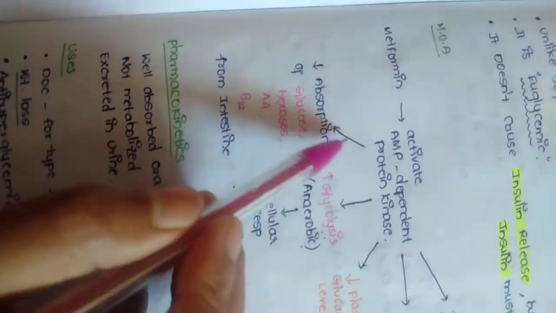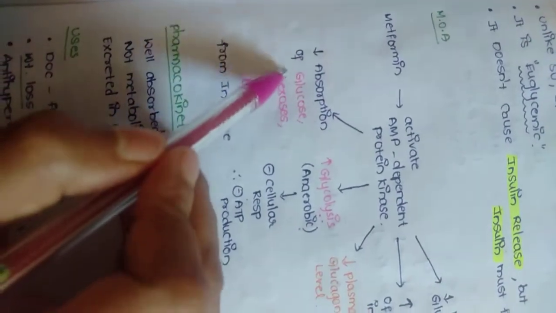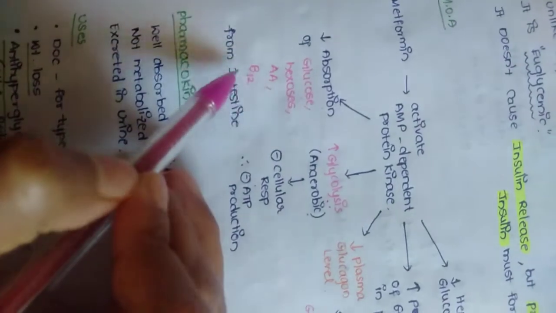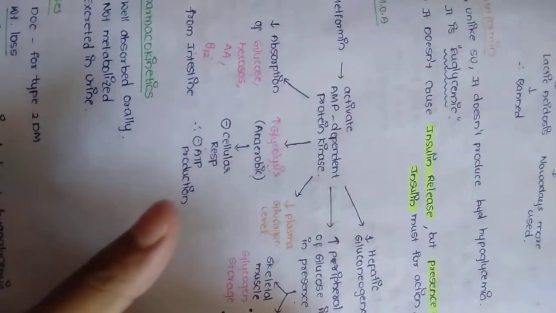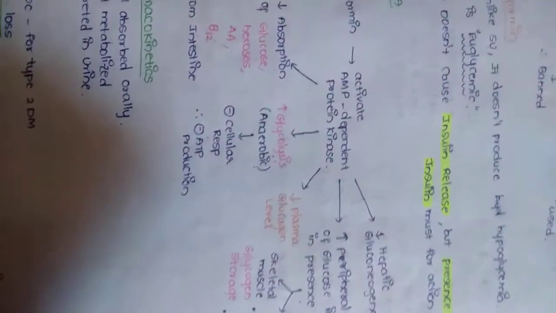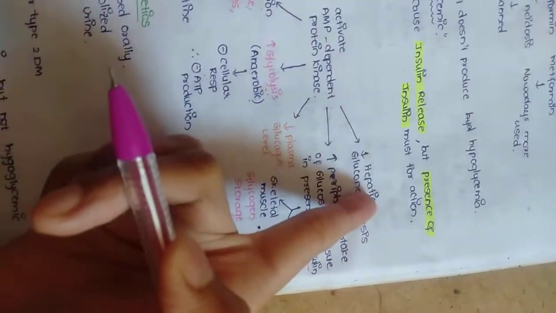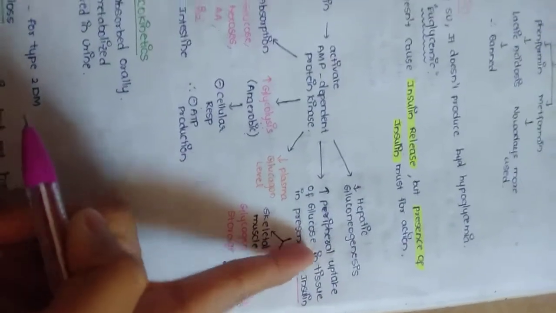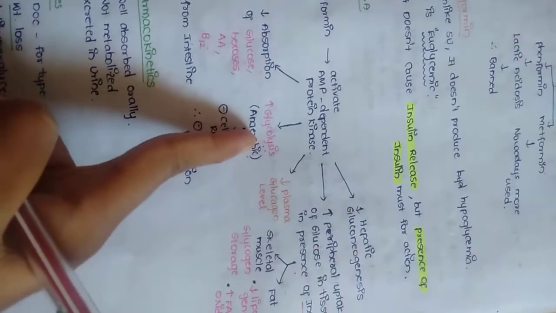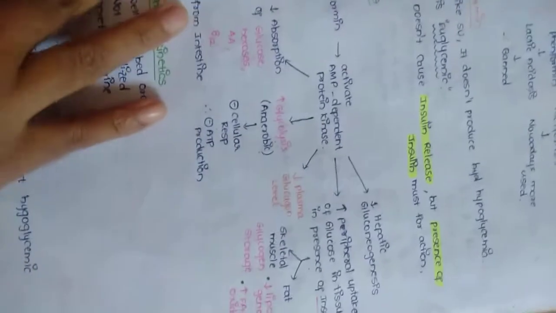And the last action of this protein kinase is that it decreases the absorption of glucose, hexoses, amino acids, and B12 from the intestine. We have to remember it like this because the ultimate aim is to reduce the blood glucose. Its production is decreased, its uptake is enhanced, its utilization is enhanced, and its absorption is decreased. Okay.